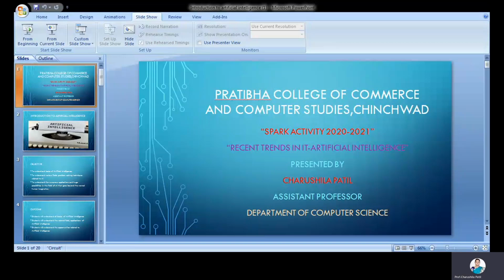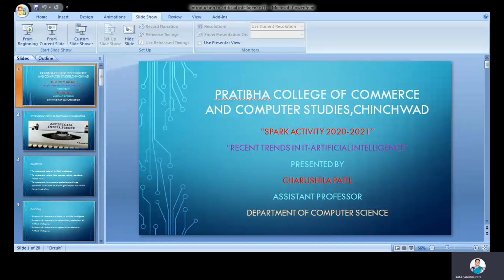Then in 1966, the first chatbot, Eliza, was developed. The first intelligent robot, Wabot, was developed in 1972. Likewise, the development goes on. In 1980, the expert system was developed; the expert system performs some expert level tasks. Then in 2012, IBM's Watson won a quiz show. IBM's Watson is a supercomputer, so that is also one of the evolutions of artificial intelligence.